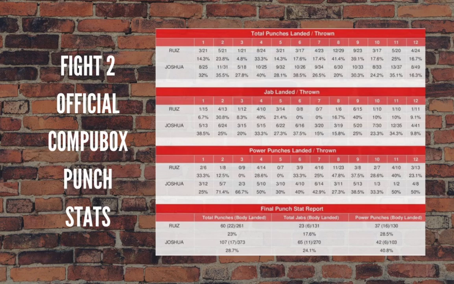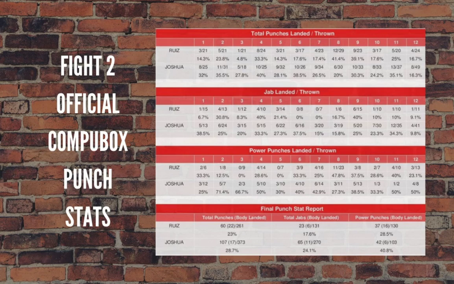rounds 1 through 4. The punch percentage compared to the entire fight is right at like 30 for Ruiz and 31 for AJ. Okay, rounds 5 through 8. Punches thrown, you have 102 for Ruiz and 114 for AJ. AJ stayed the exact same fighter, throwing 114 punches. Ruiz picked up his punches thrown a lot at 102 versus 86 in 1 through 4. Punches landed, you have Ruiz landing 41, AJ landing 39.